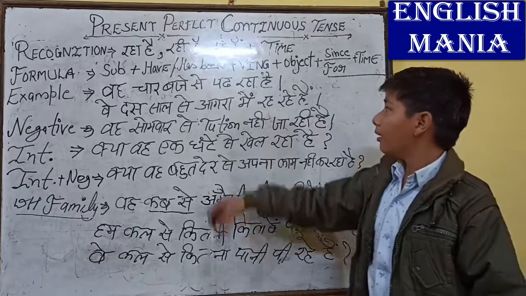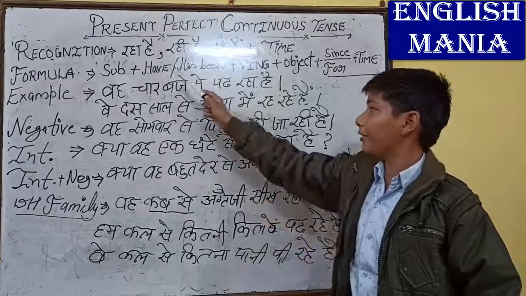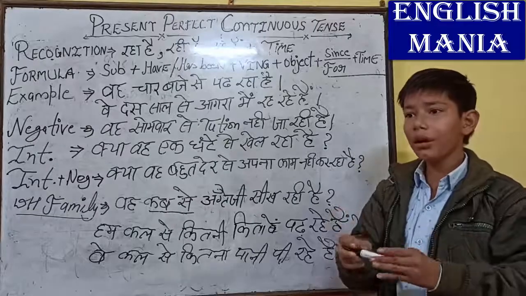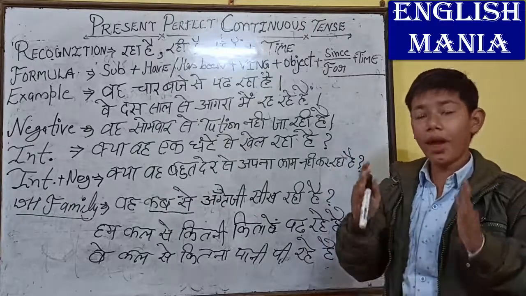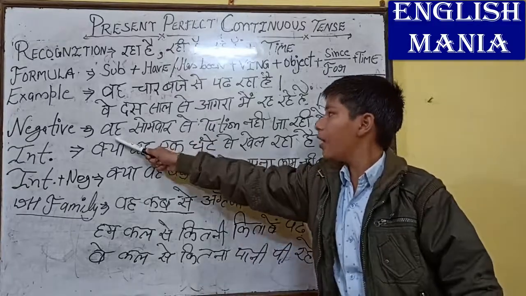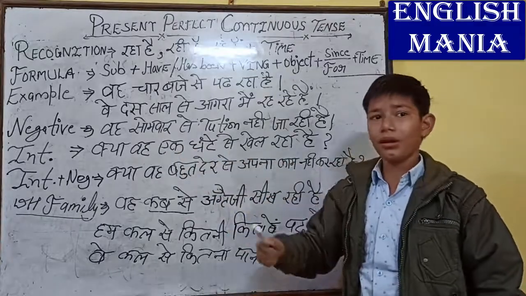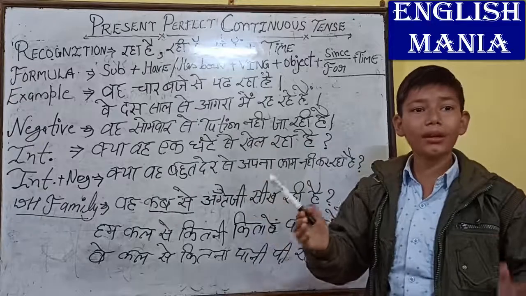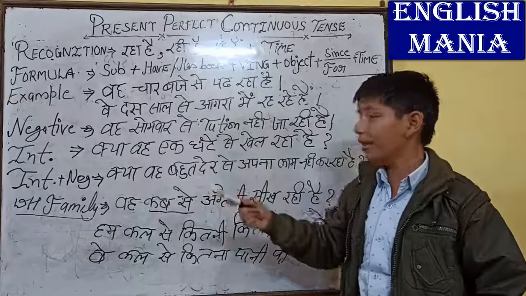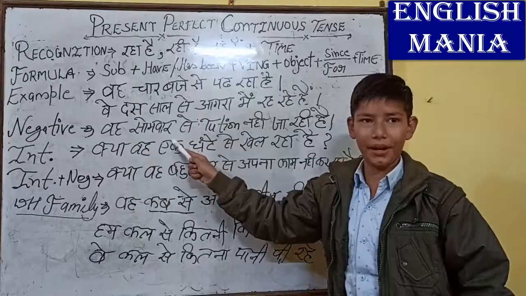And now what will be included in negative sentences? We use have been, has been, so we will include not between has and been, and have and been. So let's make it. वह सोमवार से ट्यूशन नहीं जा रहा है. He has not been. I told you we can include not between has and been. He has not been going to tuition since Monday, because it is specified.